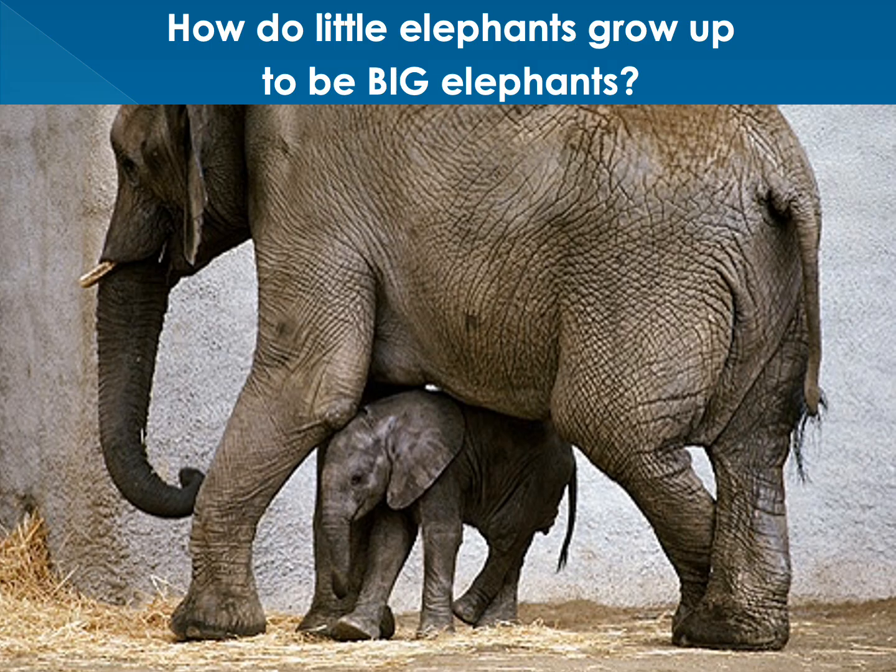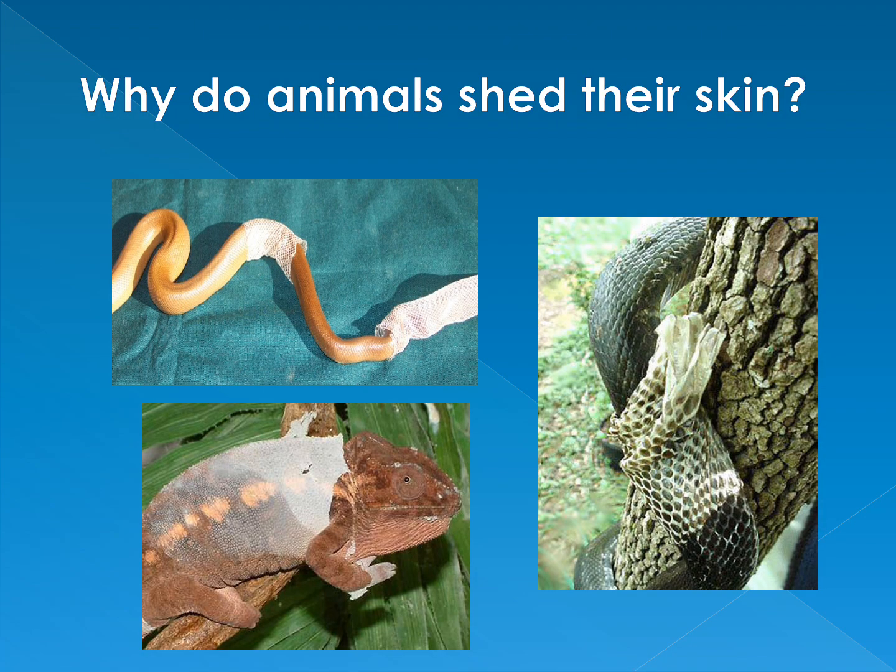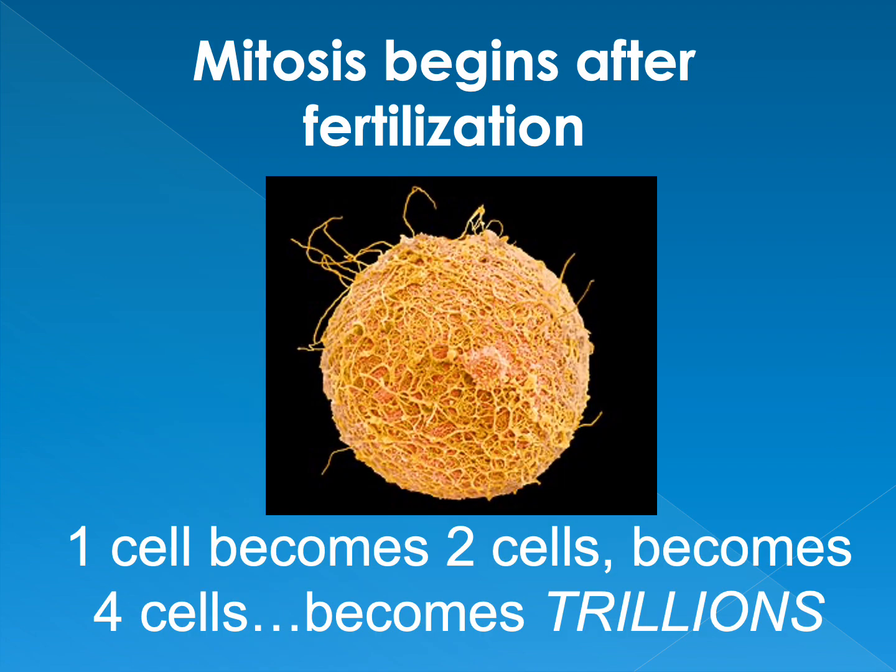How is it possible that a baby elephant can grow into a very large elephant? Or why do animals shed their skin? All has to do with mitosis. Mitosis begins after fertilization.